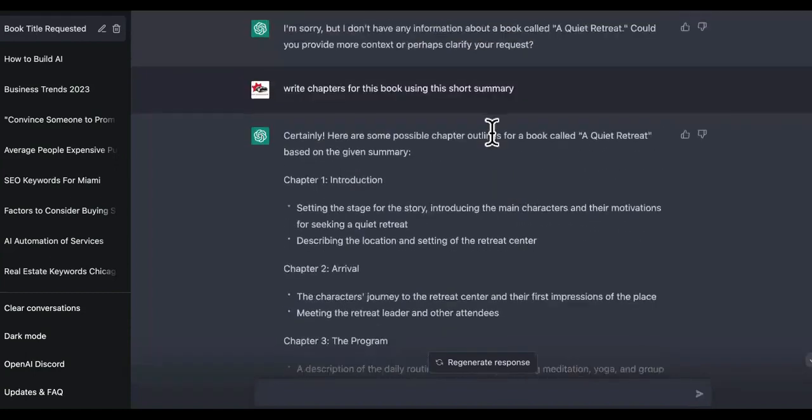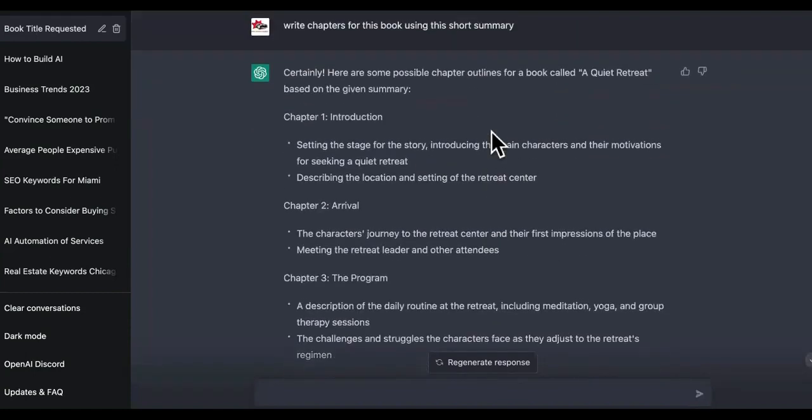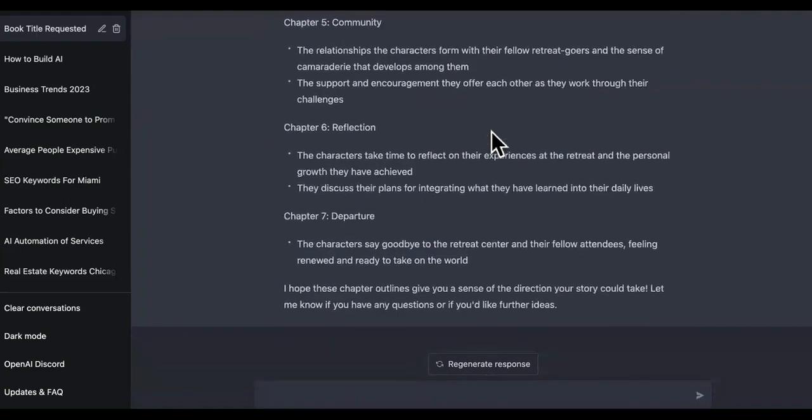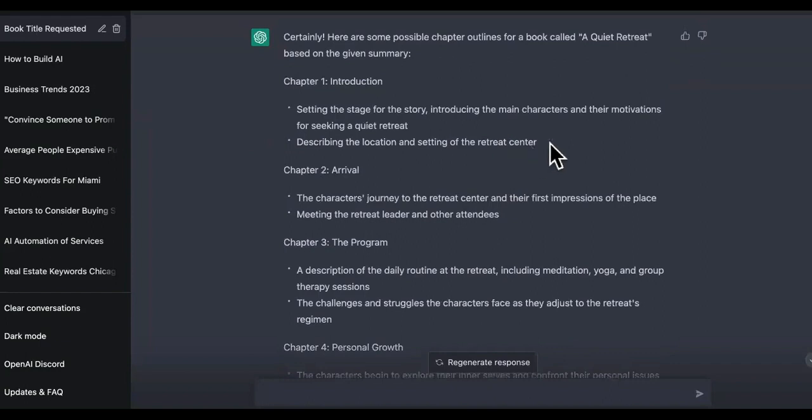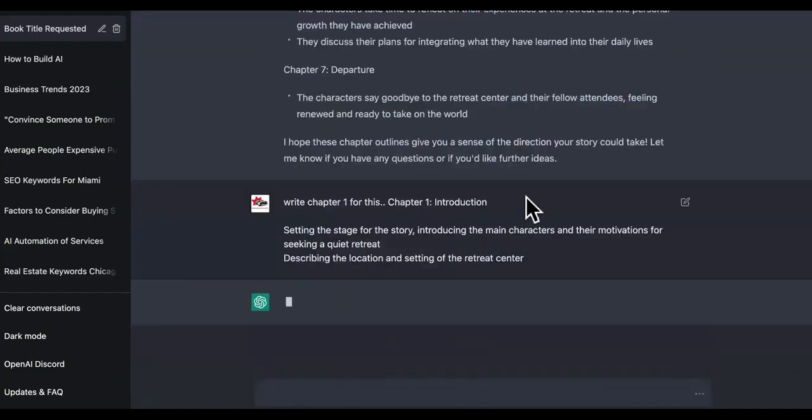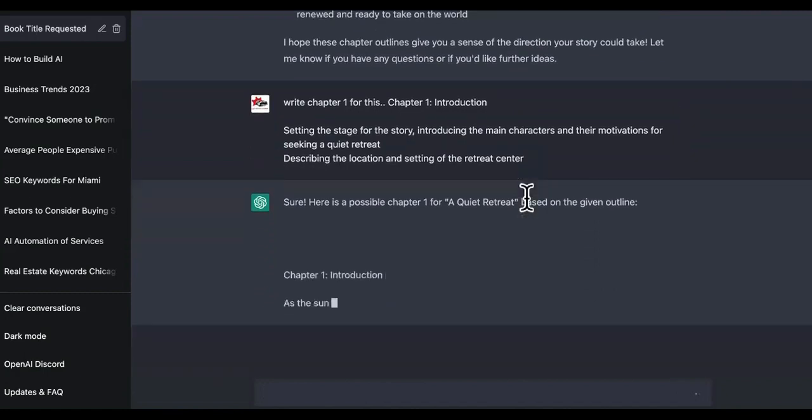So it recommended around, what is this, 7 chapters, right? 7 chapters. Okay, watch this. So we're going to say write chapter 1. All right, so now it's going to start writing chapter 1 of it. You've got to do a little practice with this, guys, so it won't be all over the place. This is what we're going to do. We're going to create these outlines. You understand? So here's a quiet retreat introduction.